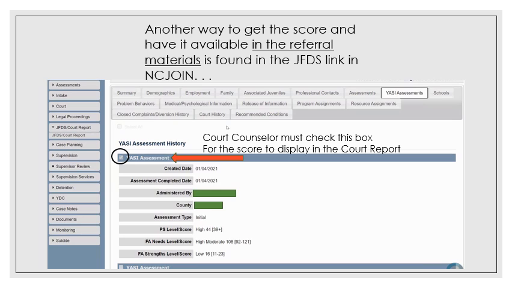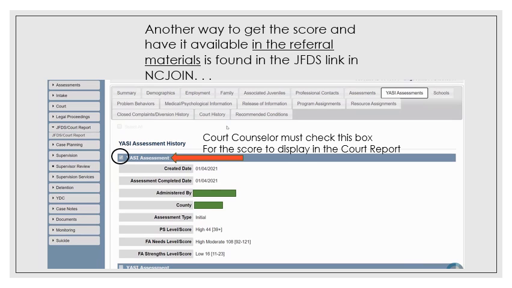And as promised, another way to get to the score in NC Join and have it available in the referral materials themselves is found in the Juvenile Family Data Sheet link in NC Join. You can see that off to the left there in the report drop-downs, the JFDS/court report. When you click on that and fan it out and open it up, it brings you to the screen. There is a tab here for YASI assessments.